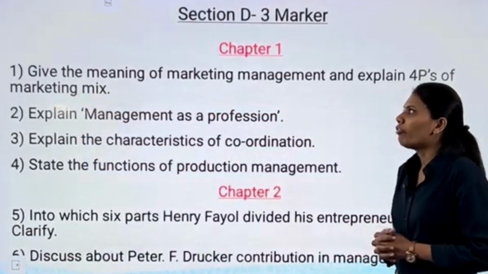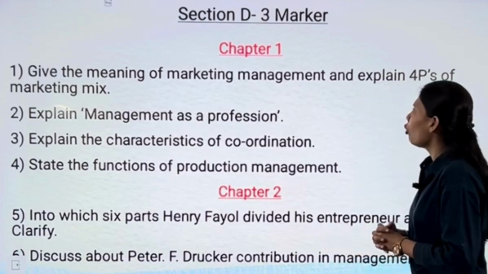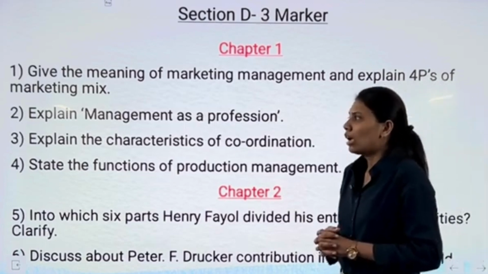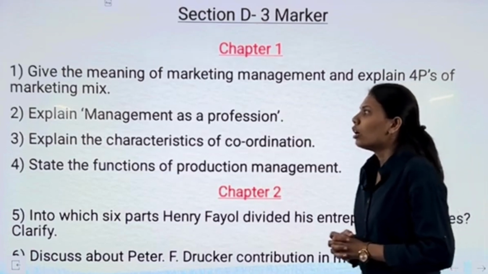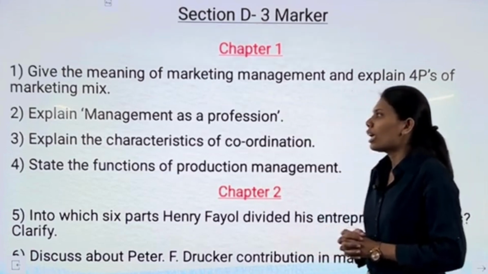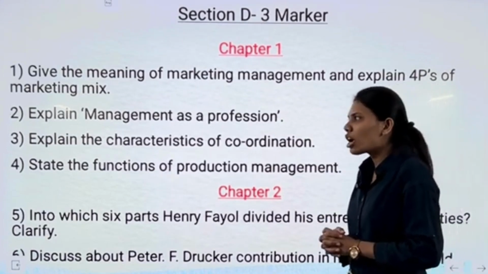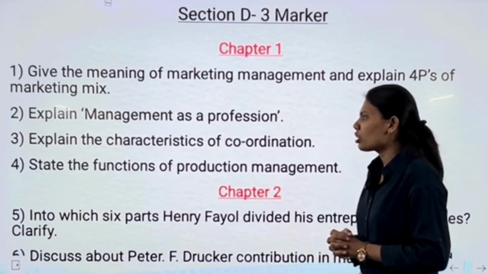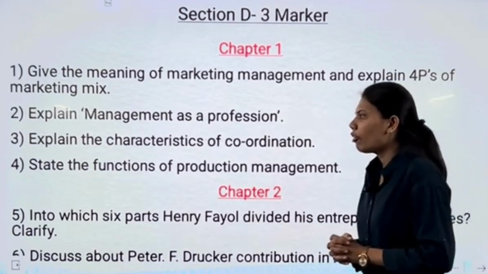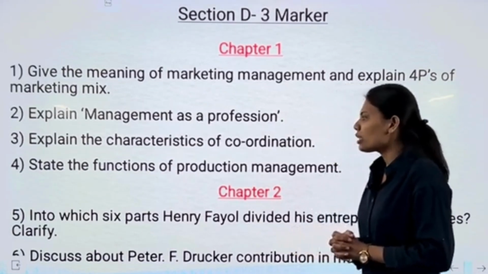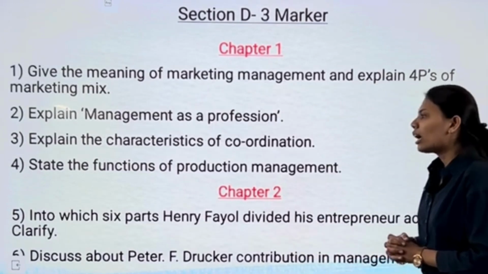From chapter number 1, our first question is give the meaning of marketing management and explain 4 P's of marketing mix. And next question is explain management as a profession. Second and the third question is explain the characteristics of coordination. Our last question from chapter number 1 is state the functions of production management. Moving ahead with chapter number 2, we have our first question as into which 6 parts Henry Fayol divided his entrepreneurial activities, clarify.